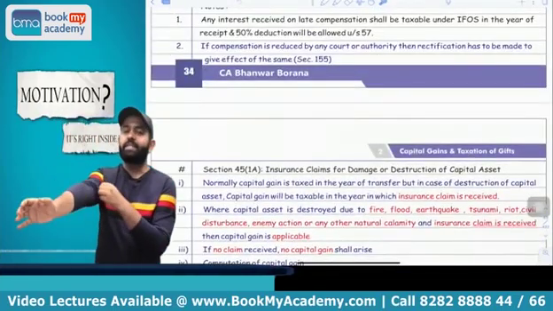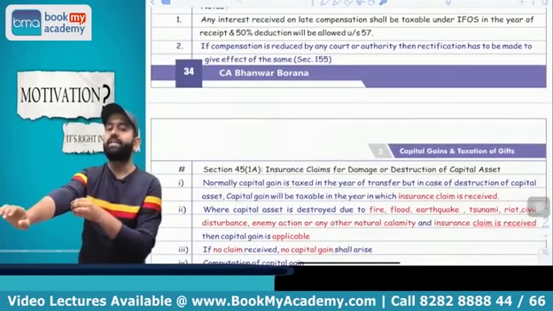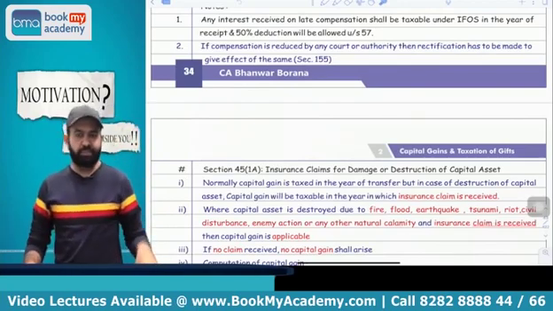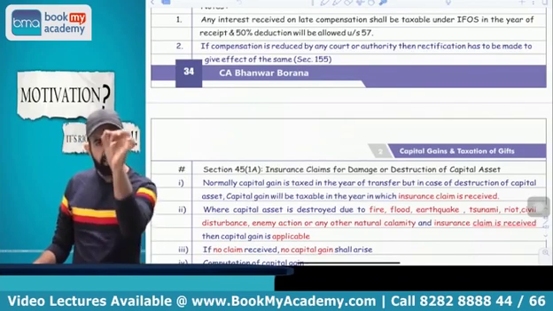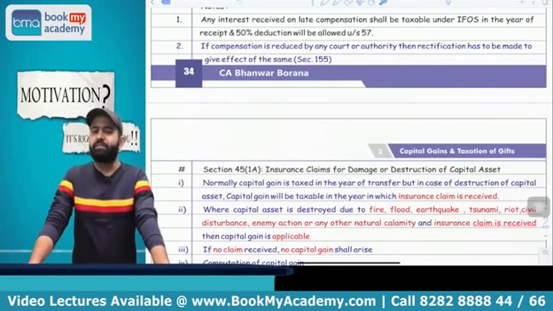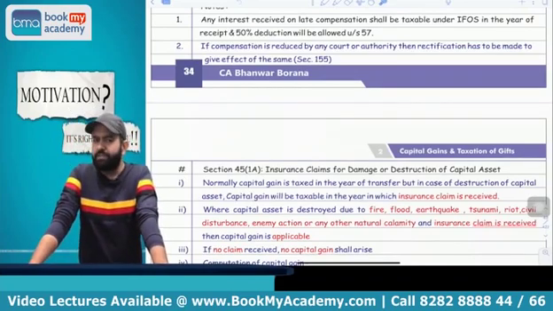Now, whenever you receive late compensation, obviously you are going to get interest on that late compensation. That interest will be taxable in the year in which it is received, and it will be taxable under income from other sources, and you are going to get a 50% deduction. Suppose you received interest of 1 lakh, then only 50,000 of interest is taxable.